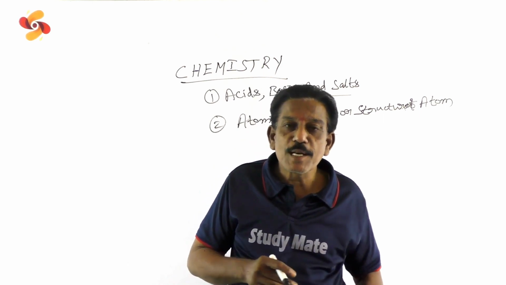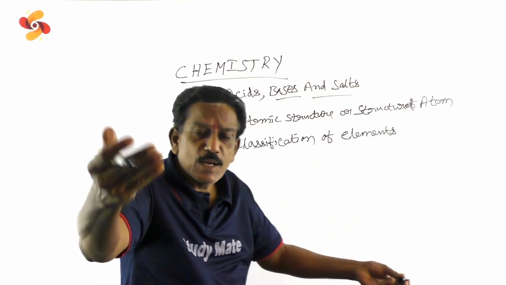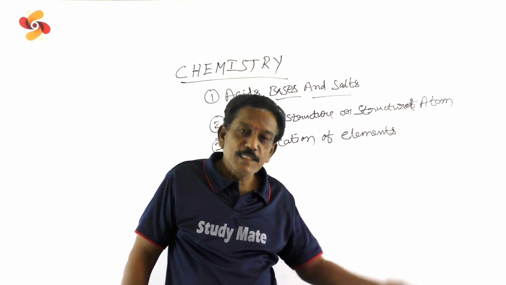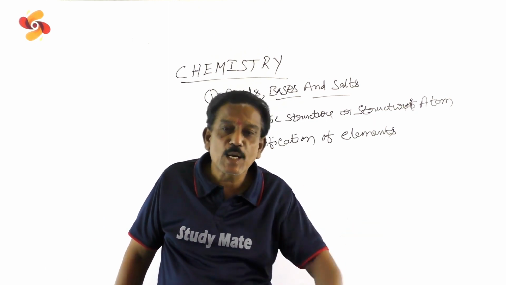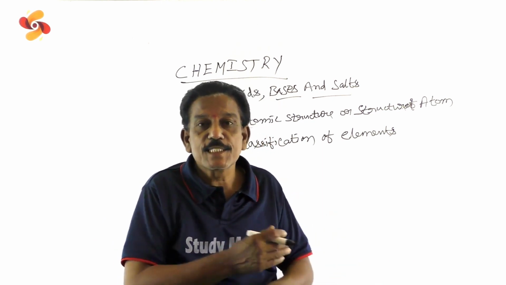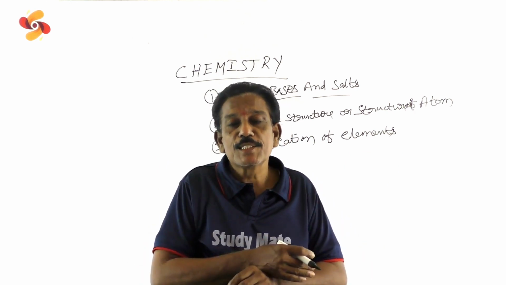The third chapter in chemistry is classification of elements, or you can say periodic classification of elements. In this chapter you will face the necessity of classification of elements,